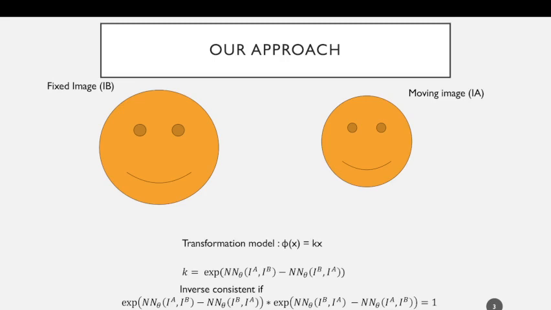The key insight of our paper is that this doesn't just work for scalar k, it works for the neural network outputting any Lie algebra, which can then be operated on as a vector space and then exponentiated to the associated Lie group. And the same laws of exponents apply, and so the cancellations still apply, and the approach is forced to be inverse consistent.